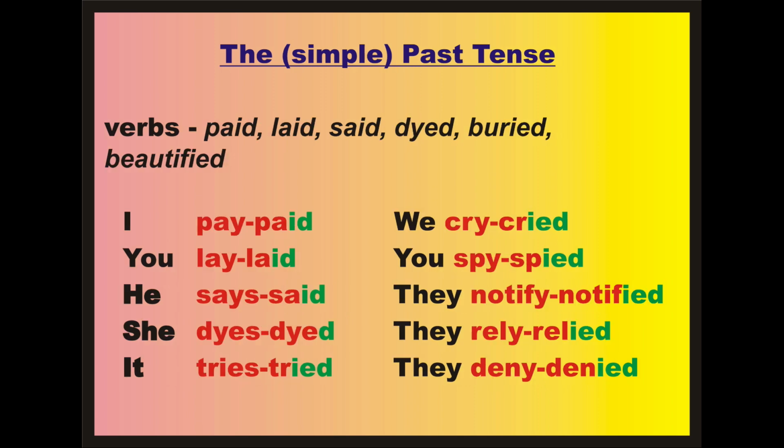And for verbs ending in y, we change y into i and add d or ed. Pay, paid. Lay, laid. Say, said. Try, tried. But die, and to add color, dye: dyed. We add only d.